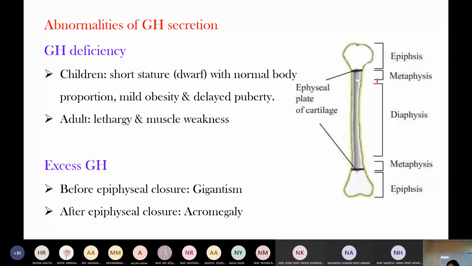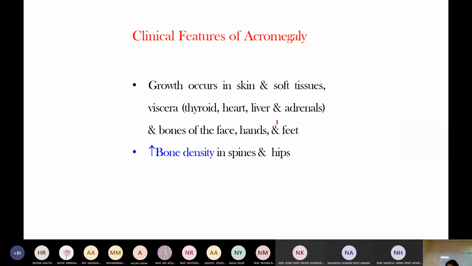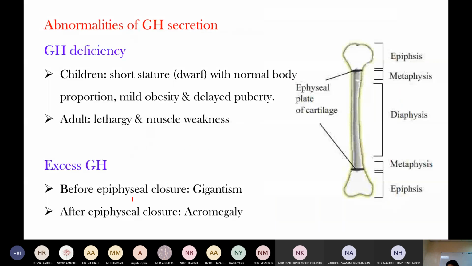Excess growth hormone before epiphyseal closure presents with gigantism. After epiphyseal closure, it presents with acromegaly. So this is a normal person, and compared with him, this is gigantism. Gigantism means an increase in body size, disproportionate, with long arms and legs. Gigantism is excess growth hormone before epiphyseal closure, which is why it occurs in children.